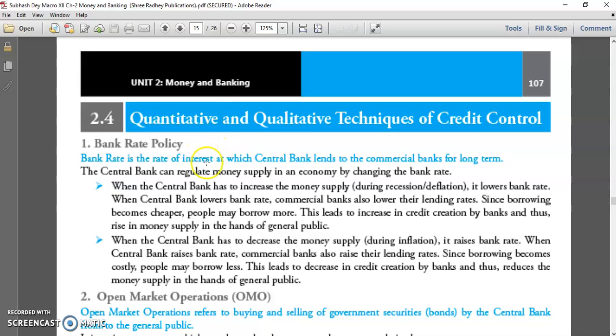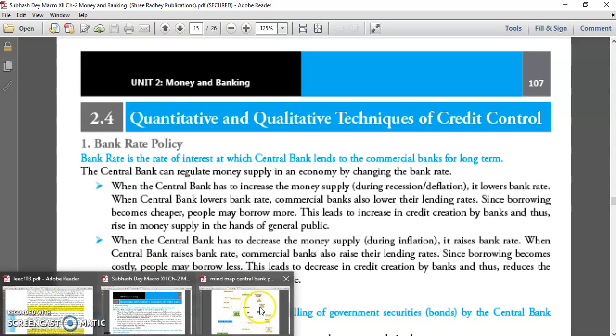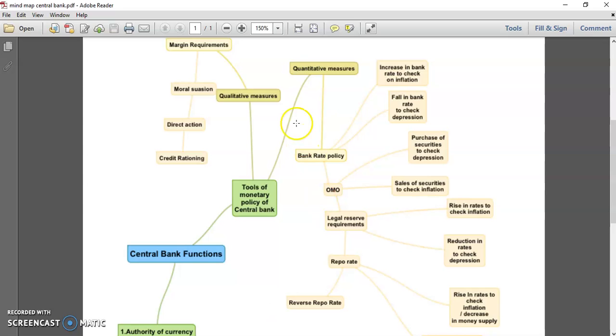So let's start with the first: quantitative and qualitative techniques of credit control. Let me go through your mind map. You can see the tools of monetary policy of the central bank. Tools of monetary policy means we have two kinds of tools: one is quantitative measures, second is qualitative measures.